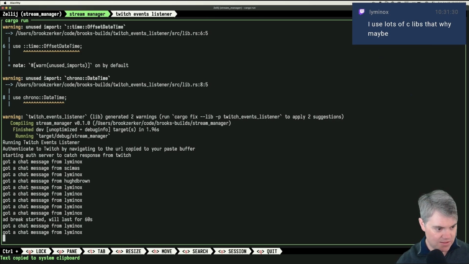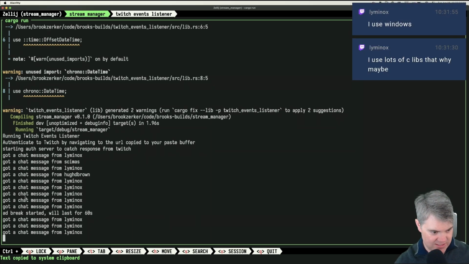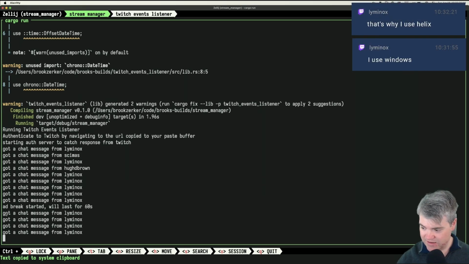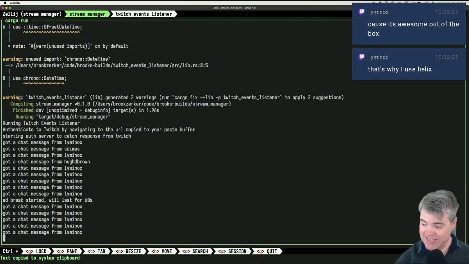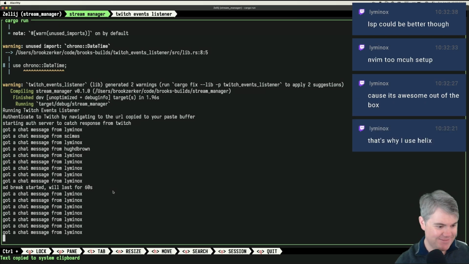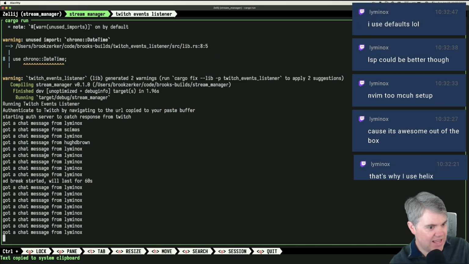Okay. Design wise, how do I want to handle this? Now it could be a web application. You use Windows too. I've not been programming for Windows. Even when I program on Windows, I usually just use the Linux subsystem, which I know is not 100% Linux, but at least WSL2 is a VM. Oh, and that's why I use Helix, because it's nicer to configure on Windows. That also makes a lot of sense. LSP could be better though. LSP can always be better.